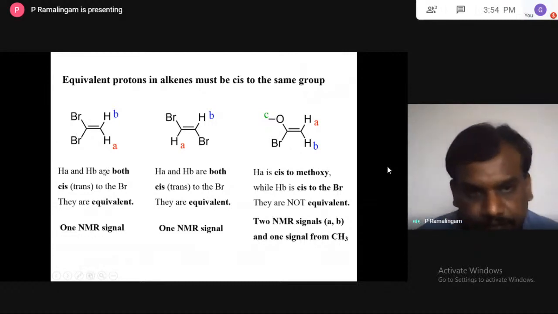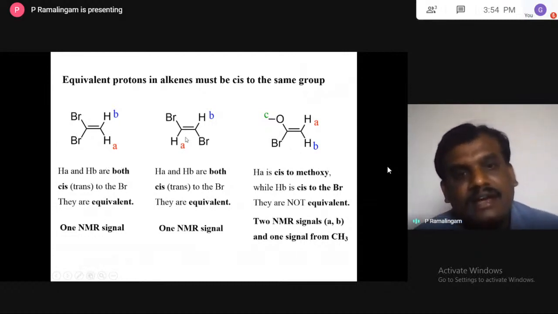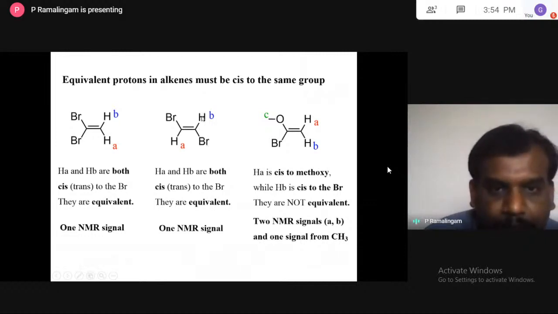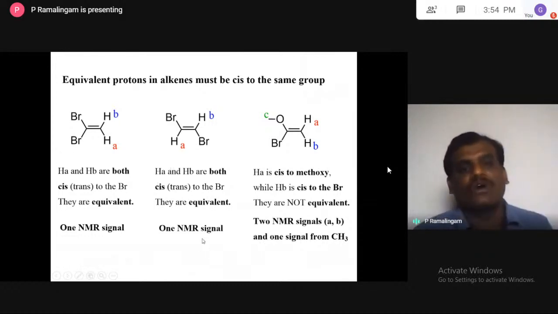Very important, this structure. Here it is the same even when you write a trans arrangement, because this is a bromine and this is a bromine. If you interchange them, the structure is the same. This proton is surrounded by bromine, and this one also. So once again, they are equivalent and give only one signal.